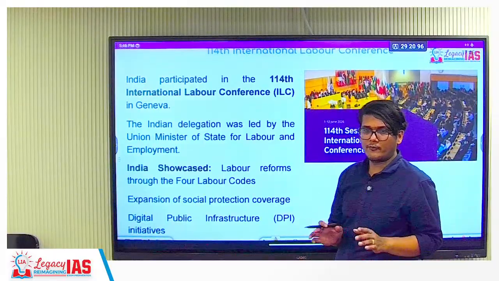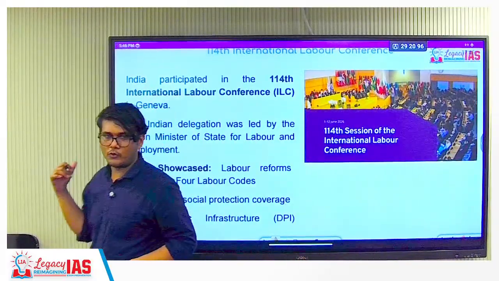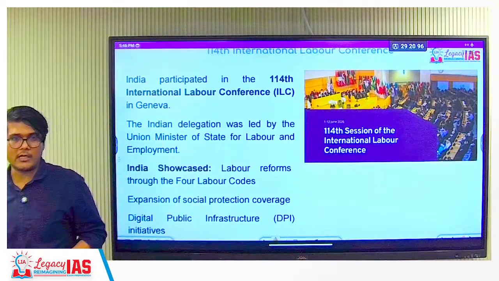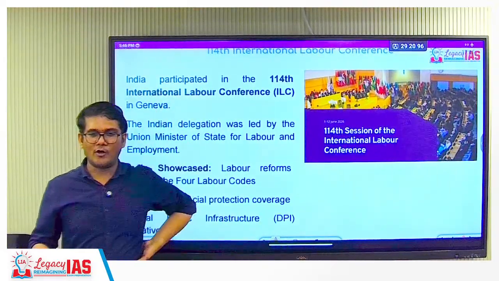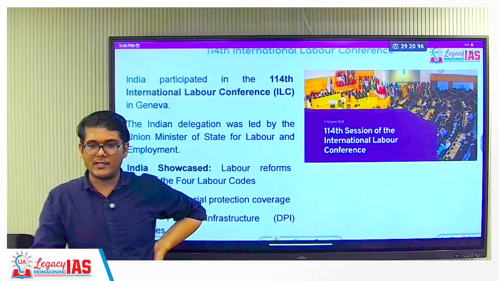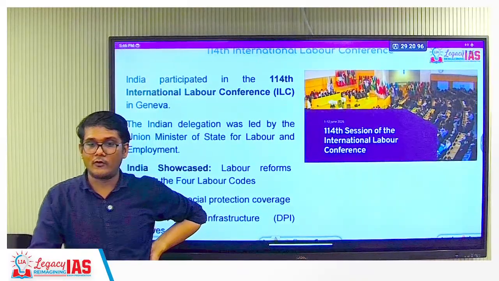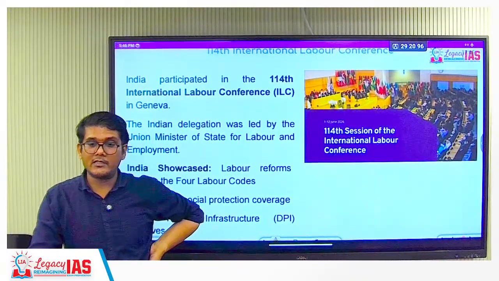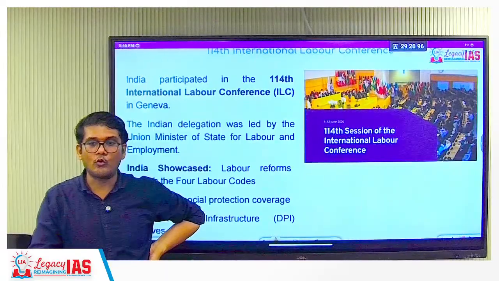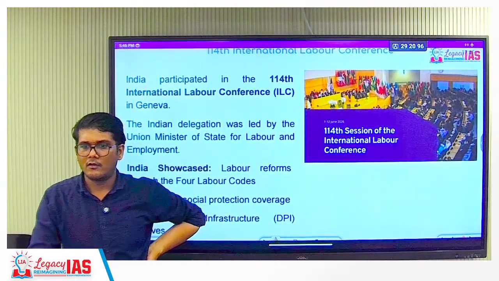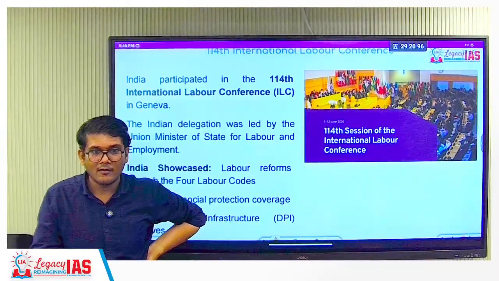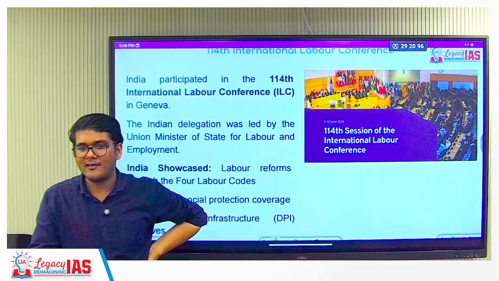No, the name of the minister they will not ask. That's why I have not included it deliberately. Names and all they will not ask. Names and all they generally ask in this banking kind of paper, SSC maybe they ask. In one of the SSC papers, I think, they asked "DJ wale babu mera gana baja do", who wrote this, who sang this song. They have asked that. Who sang that?